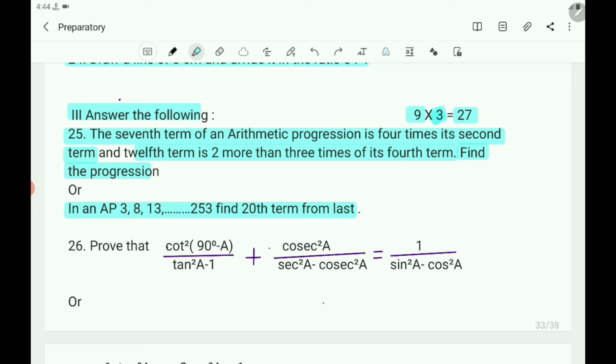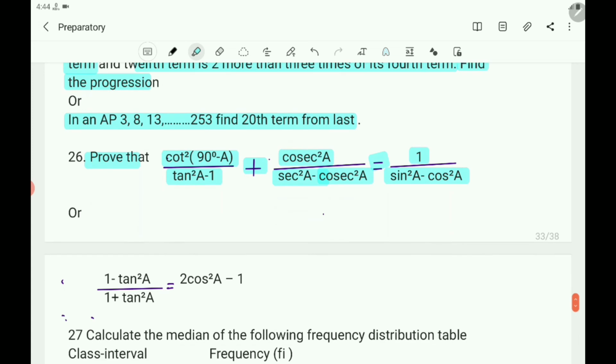Prove that cot square (90 minus A) divided by (tan square A minus 1) plus cosec square A divided by (sec square A minus cosec square A) equals 1 by (sin square A minus cos square A).